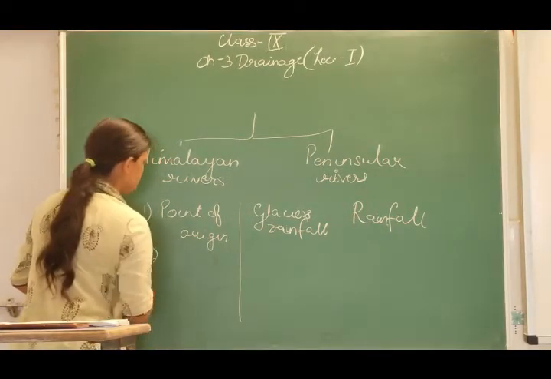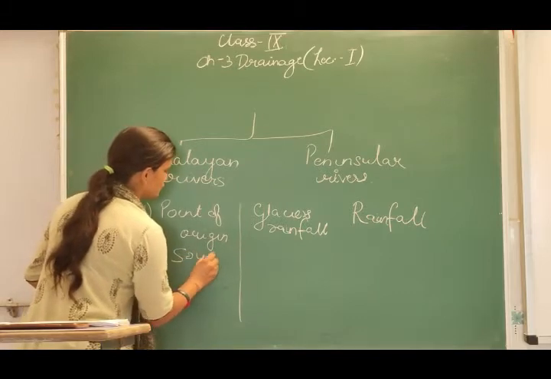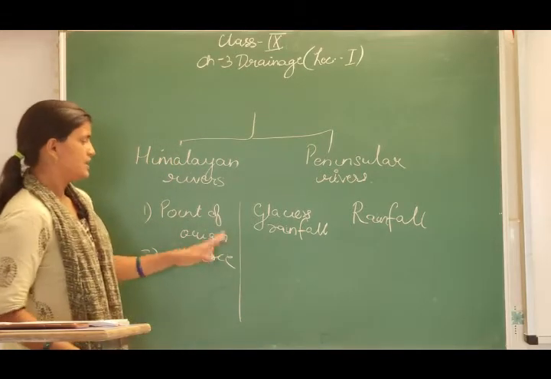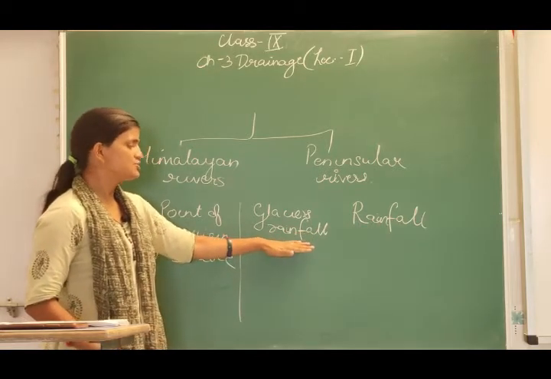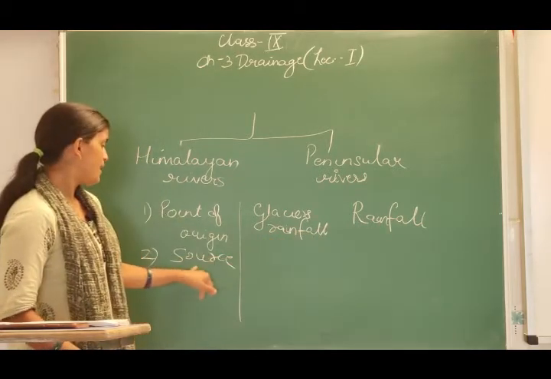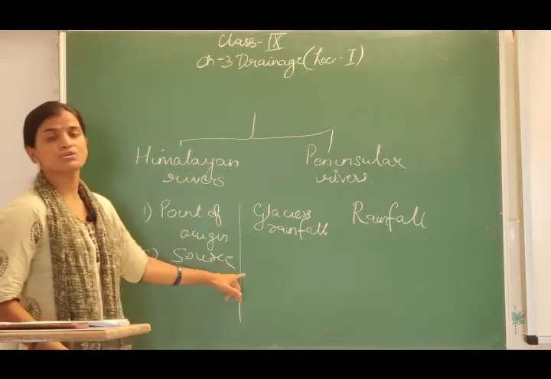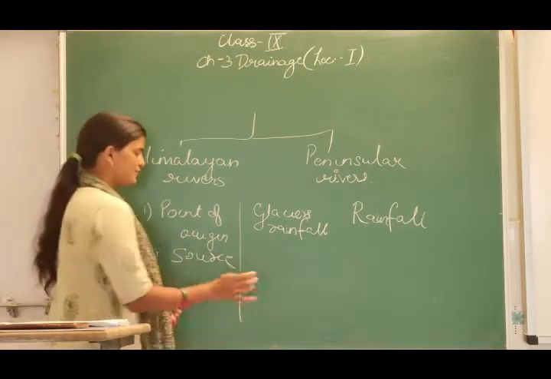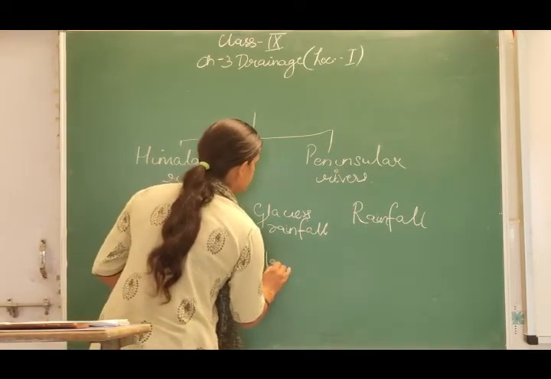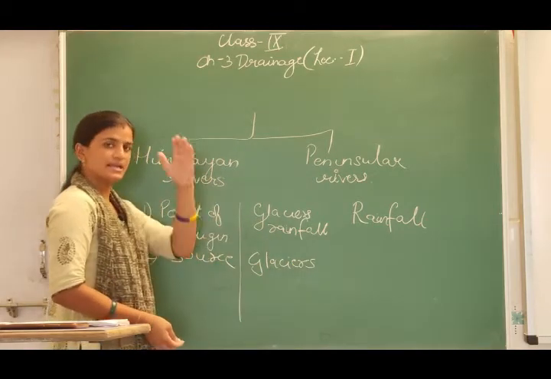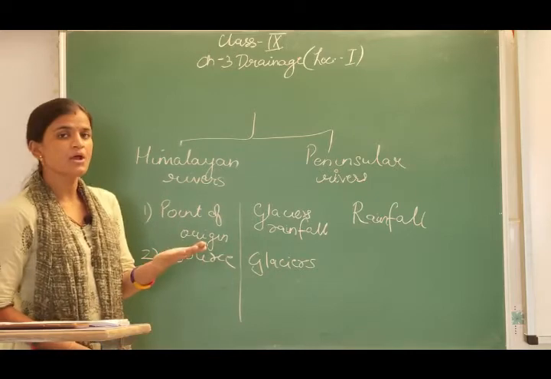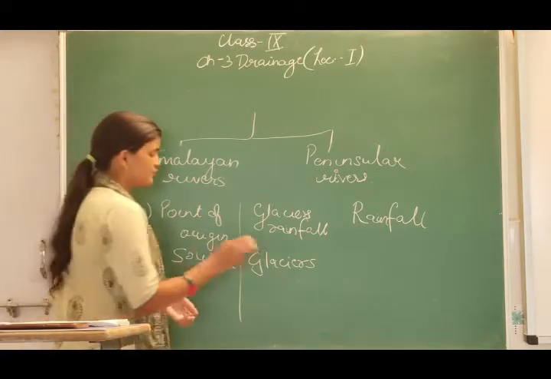Secondly, we have the source of water. What can be the source of water? I said in the point of origin that the Himalayan rivers are formed from glaciers and rainfall. So the Himalayan rivers get their water from glaciers and rainfall. As the glaciers melt, they get water, and rainfall as well.